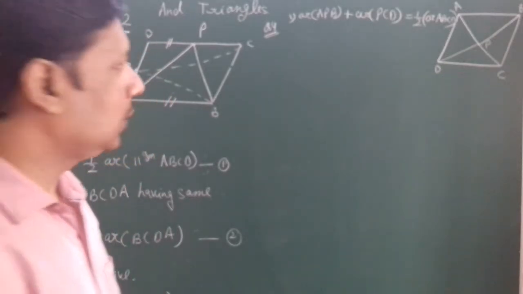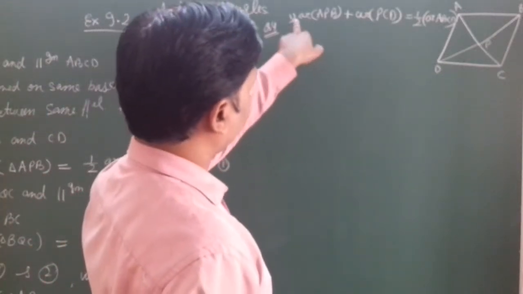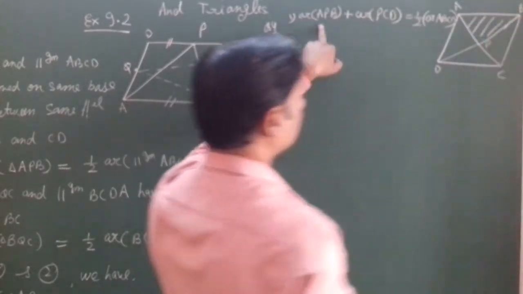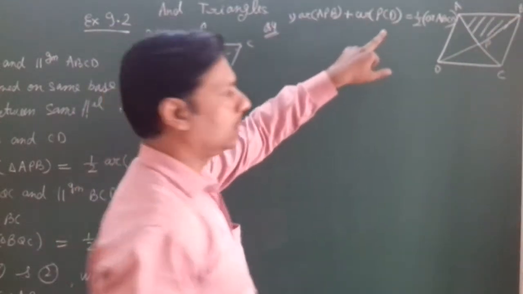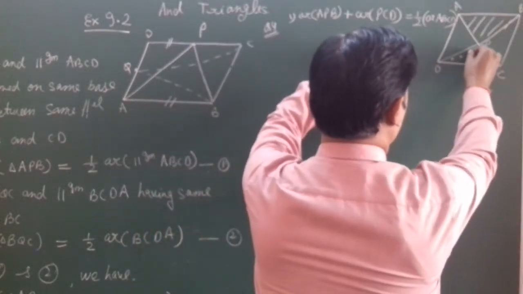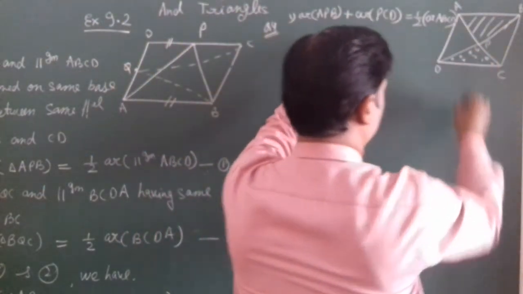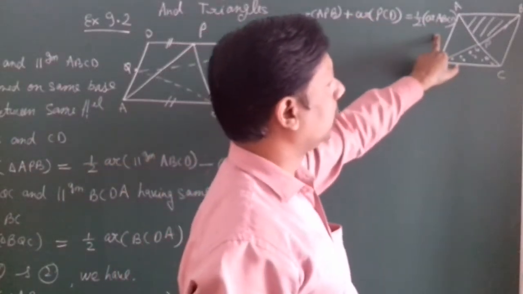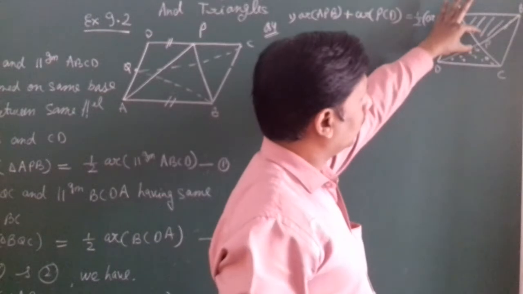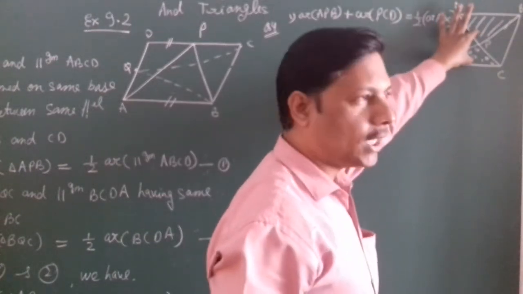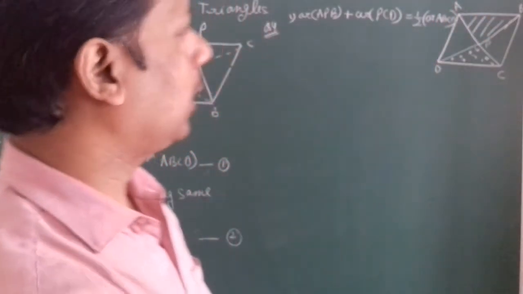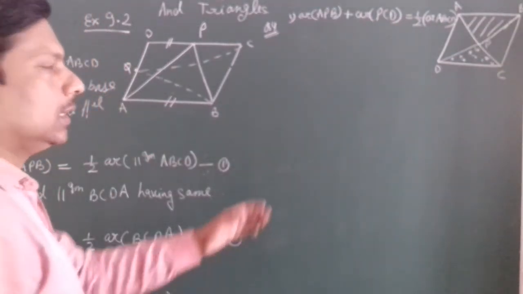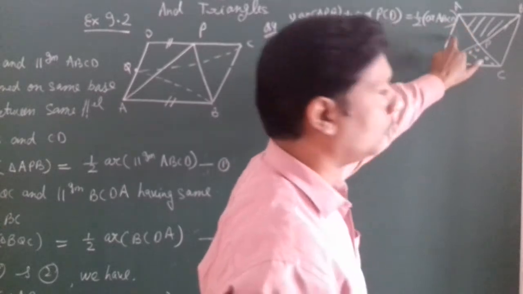You are asked to prove that the area of APB plus the area of PCD is equal to half the area of ABCD. Means the sum of these two areas is equal to half the area of the whole parallelogram ABCD. This is to be proved.